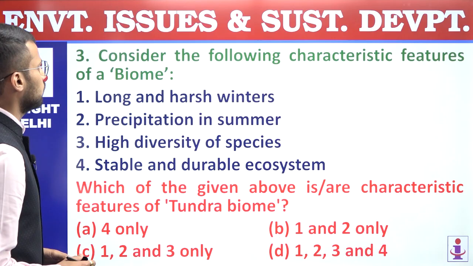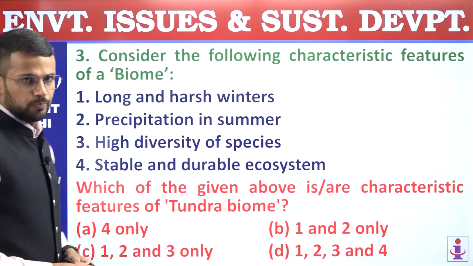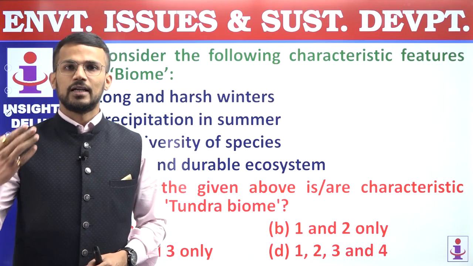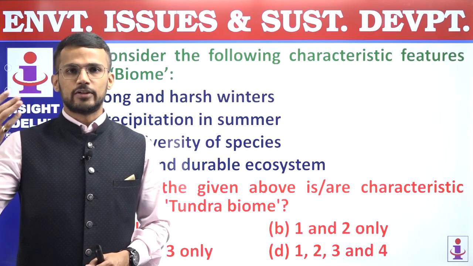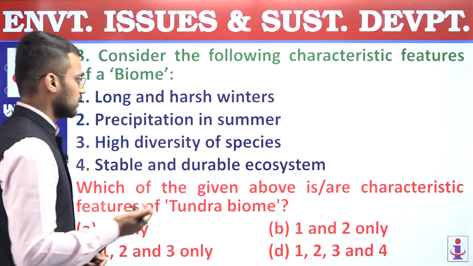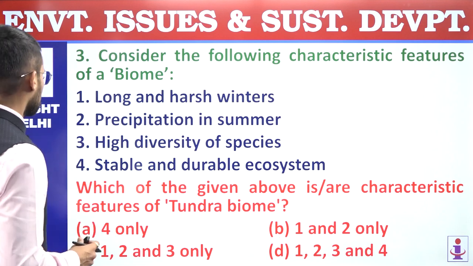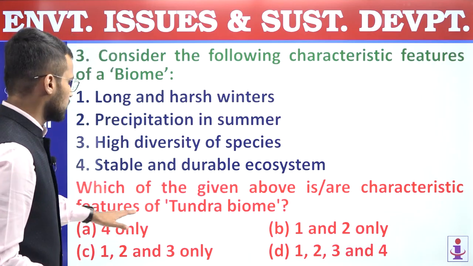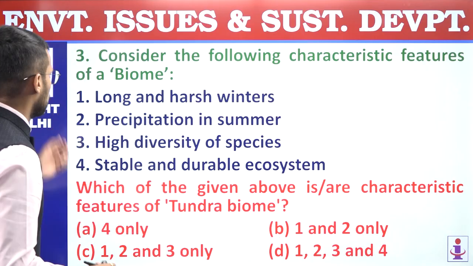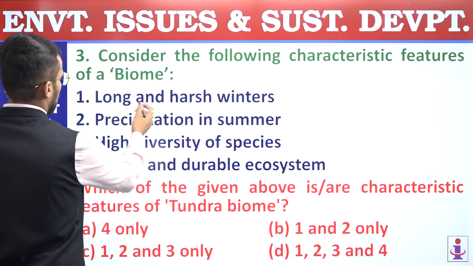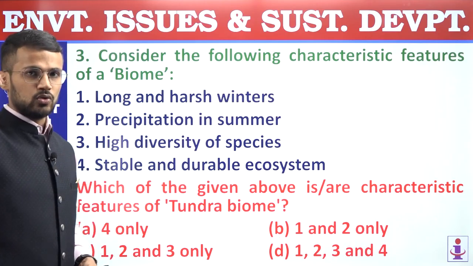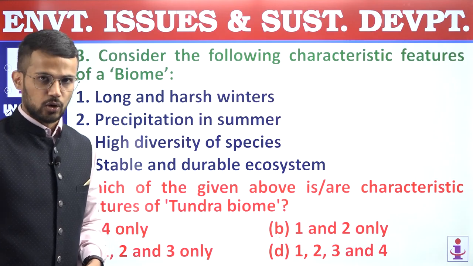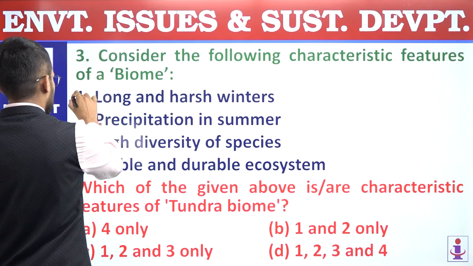Next, third question. Consider the following characteristic features of a biome. Right? So you must have studied about different levels of ecological organization like individual, population, community, ecosystem, and then biome. So let us consider the statements or characteristics of biomes. What we are supposed to find is which of the given above are characteristic features of tundra biome. First, long and harsh winters. Yes, because tundra biomes, we know, are present between the latitudes of 70° north to 80° north. So in those latitudes, yes, we have long and harsh winters.